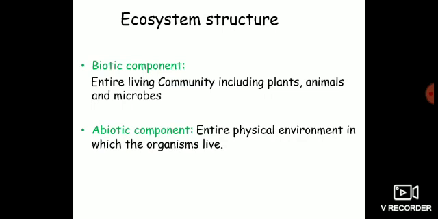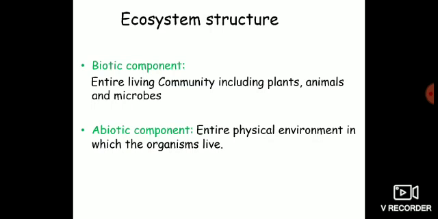First of all, let me tell you that when we say structure of any system, it implies the various individual components that are involved in the formation of the system. Since we are talking about ecosystem, it is quite obvious that we are talking about different components of the ecosystem. When we learned about the concept of ecosystem in the previous class, it was very clear that the ecosystem is composed of two different components. The first one is the biotic component and the second one is the abiotic component.